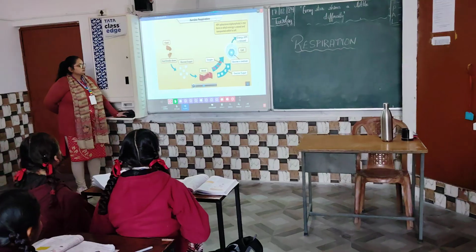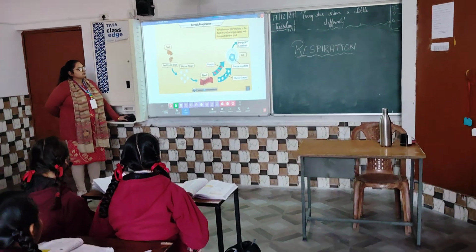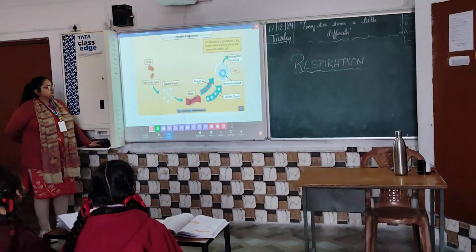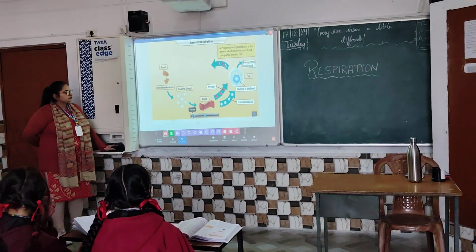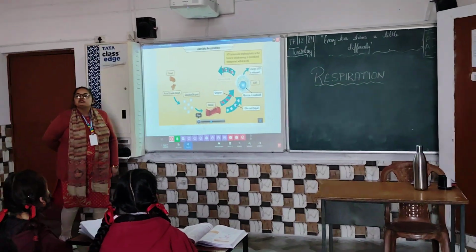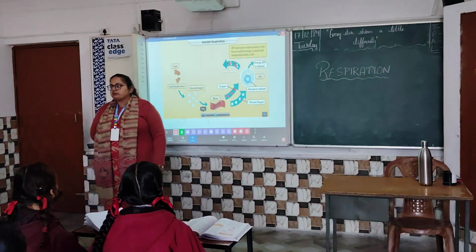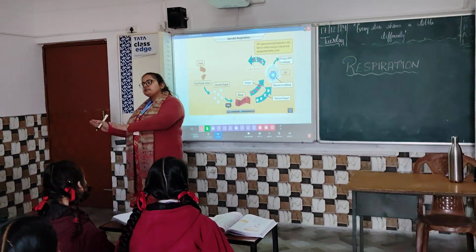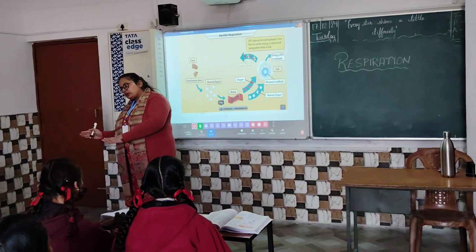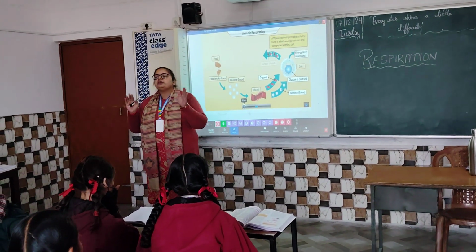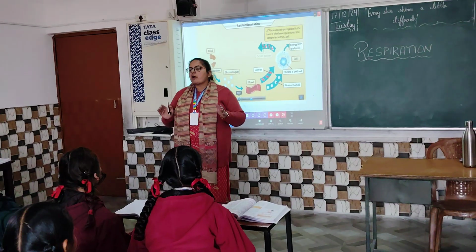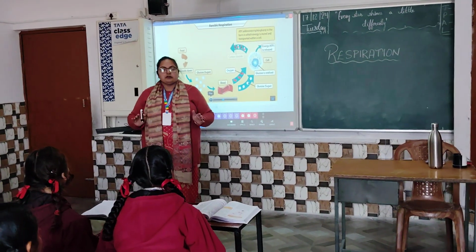The process of breaking down glucose in the presence of oxygen to release energy is called aerobic respiration. So, respiration is also of two types. First one is aerobic respiration and second one is anaerobic respiration. Now, what is the difference between these two types of respiration? First, we will be studying aerobic respiration.